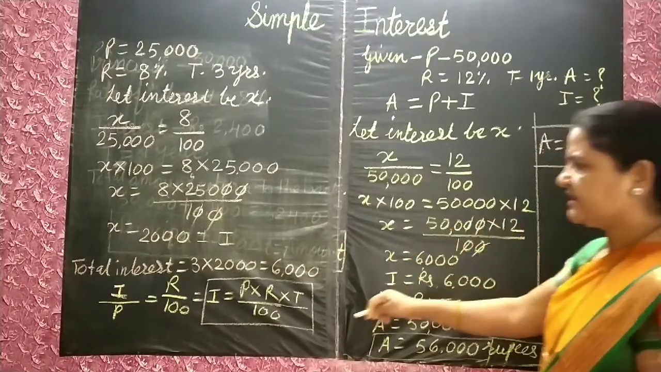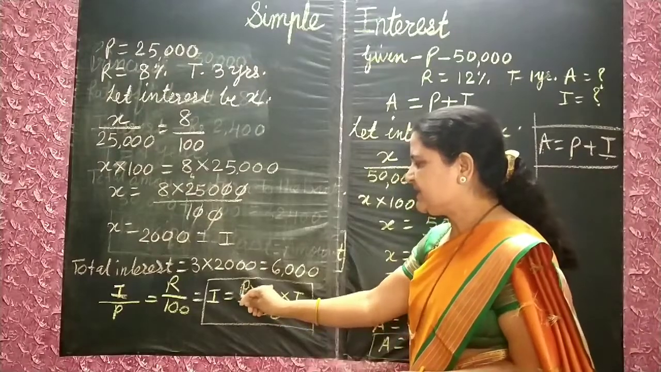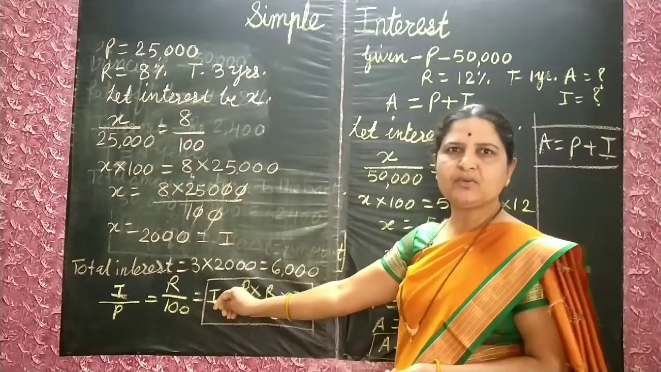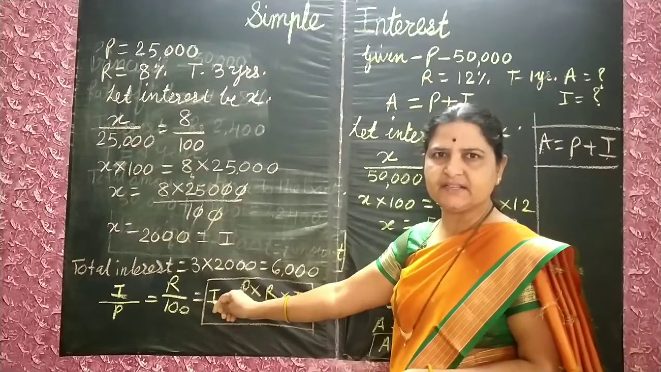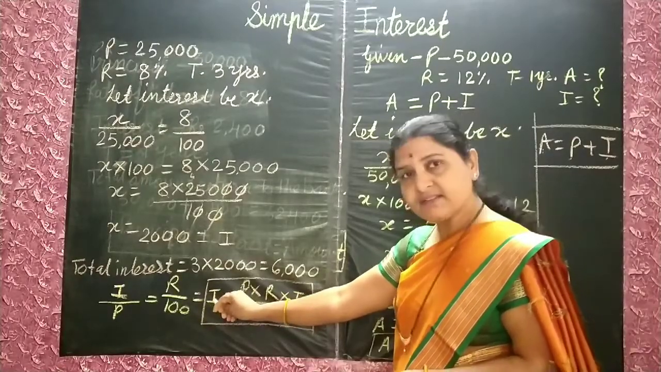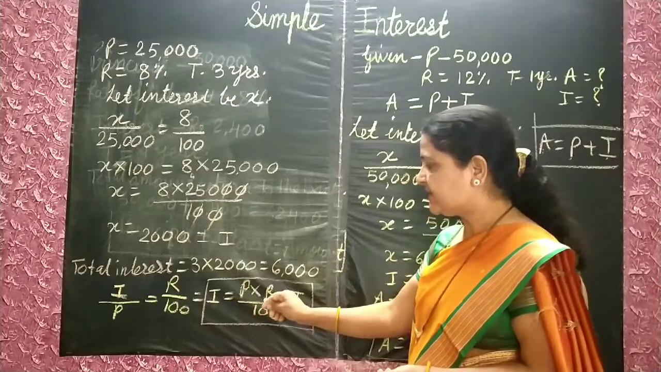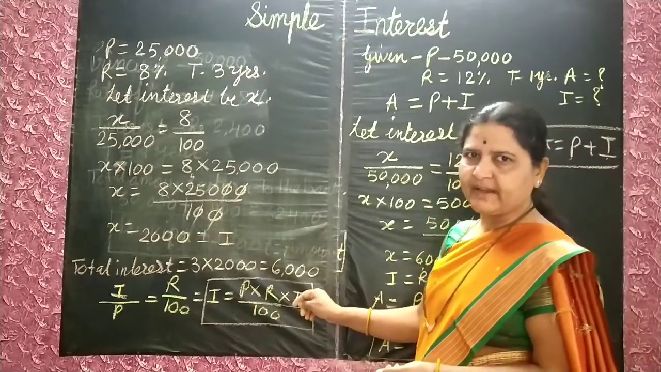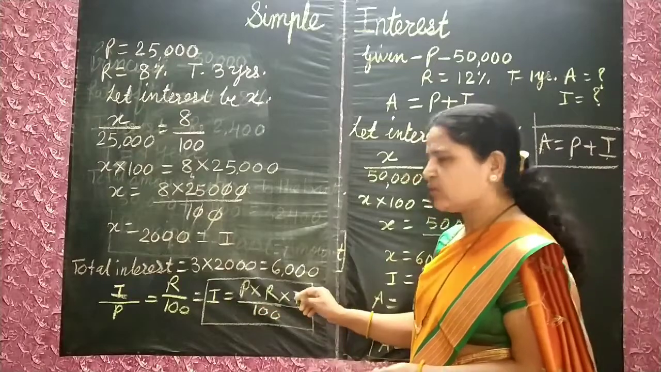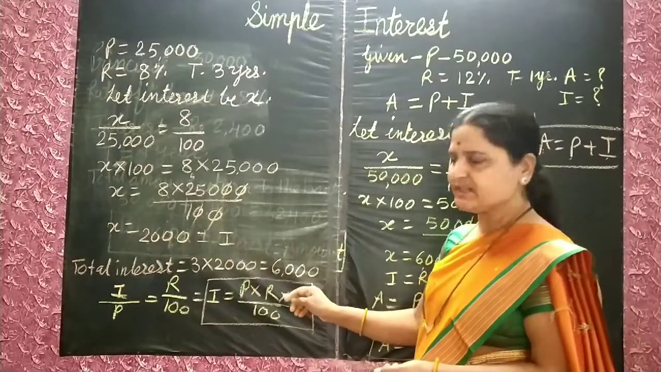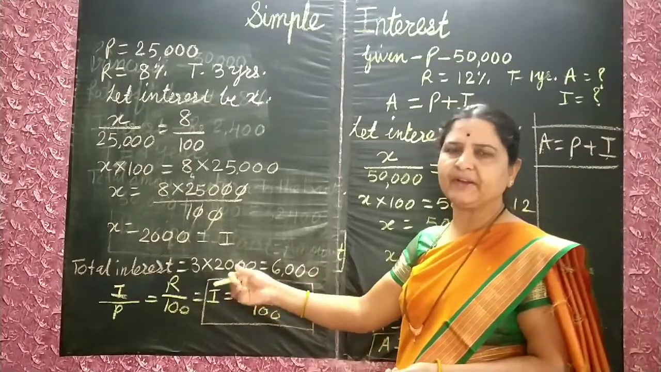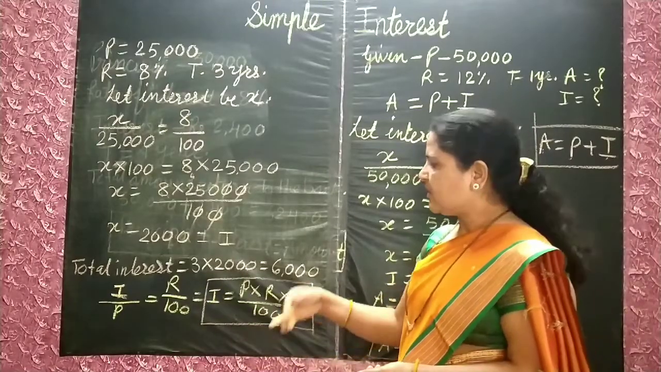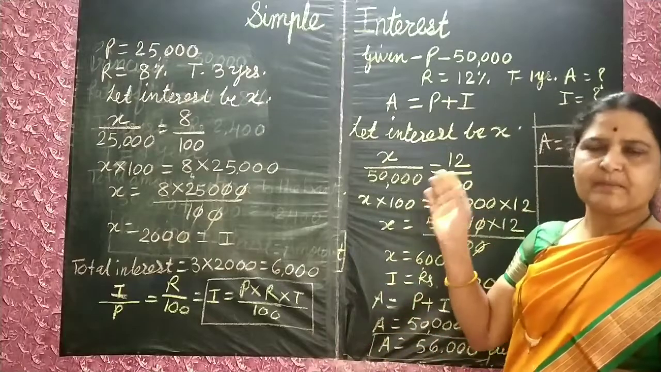Okay, same thing here. If principal, rate of interest and time are given, we can find out simple interest very easily. If simple interest, principal and rate of interest are given, we can find out time. Means from all four quantities, if three are given, we can find out the fourth one. Okay, now this is about simple interest.